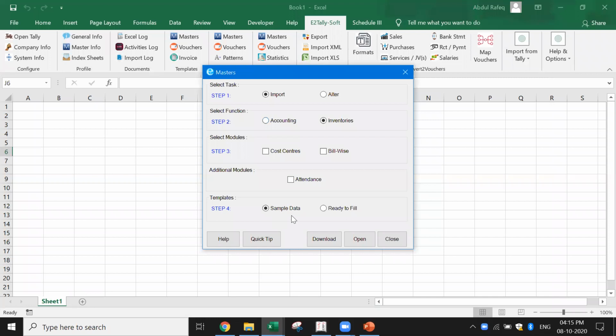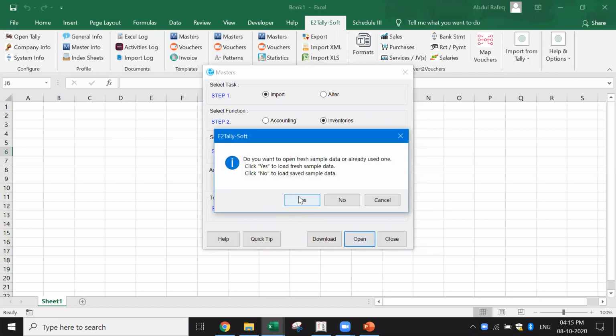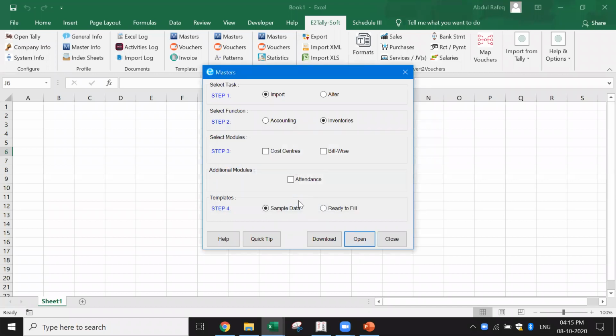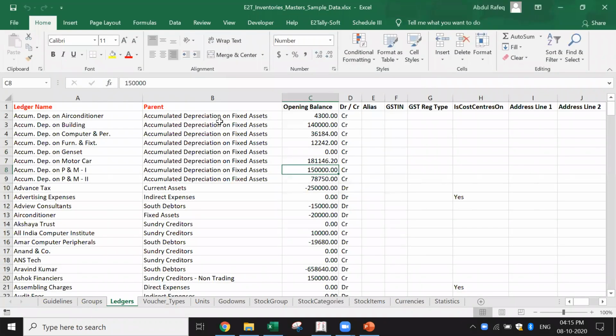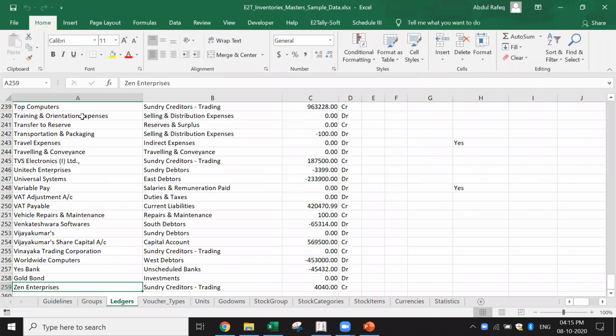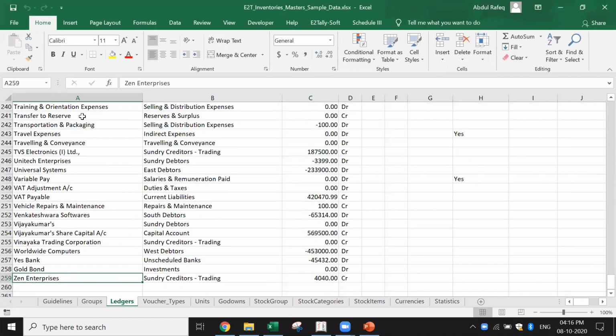I can get two formats. One is ready to fill, which means it is a blank format, or sample data, which means we already got sample data which you want to use. So in this case, I have picked up the file which has the standard data. It says, do you want to open? I say yes. Now this is the data I have here. If you see here, these are the masters. How many transactions are there? About 258 rows.